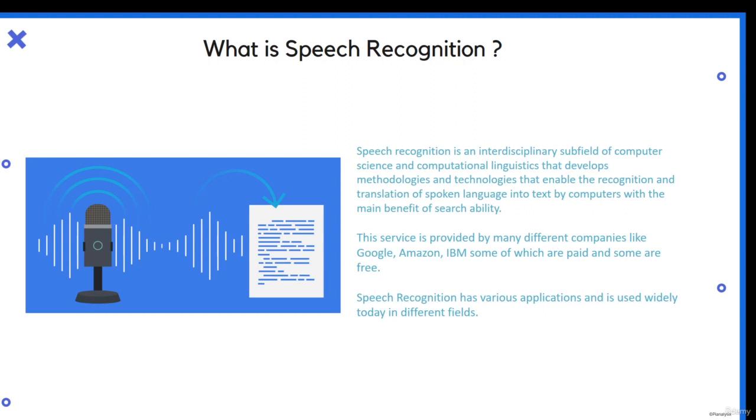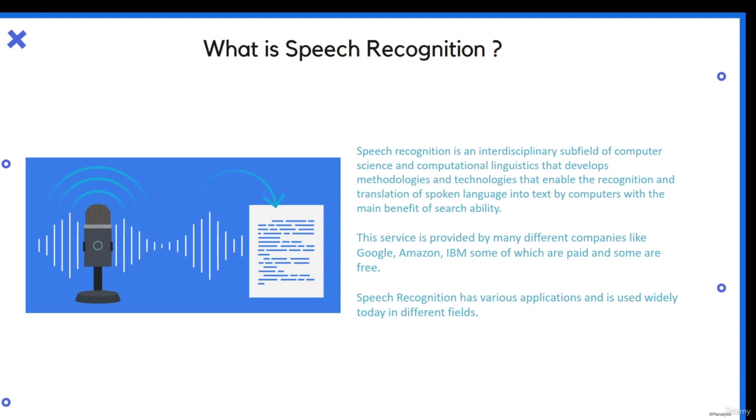As I said, speech recognition is simply converting everything we speak into a text format. For example, I am speaking here. If I use a speech recognition software or library, every word I speak will be converted into text so that it can be analyzed further, and it has many different applications.